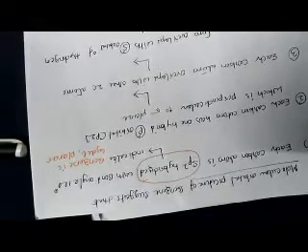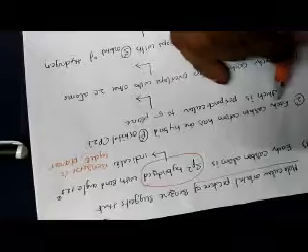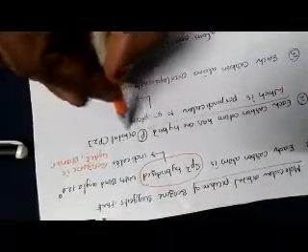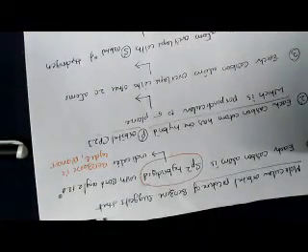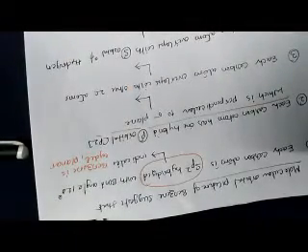The second point we can draw from the molecular orbital picture is that each carbon atom has one unhybridized p orbital, that is the pz orbital, which is perpendicular to the sigma plane.